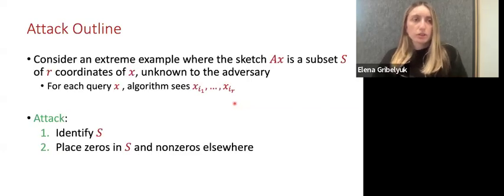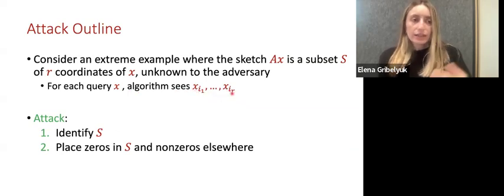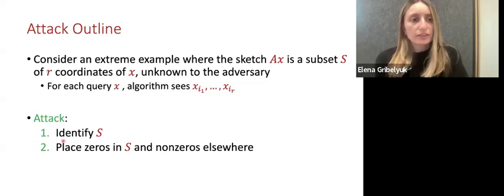Now let's focus on an important extreme case. Suppose the sketching matrix A samples a subset S of R coordinates of X. We can think of A as having R standard basis vectors as rows, so it will exactly see the values X sub I1 through X sub IR. And as I said earlier, the attack will be to identify the significant set of coordinates S, and then place zeros in S and non-zeros everywhere else.